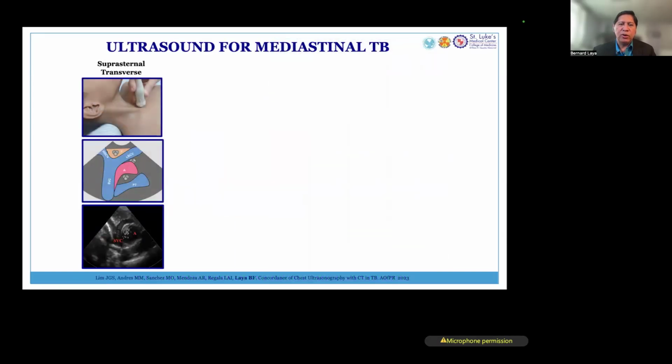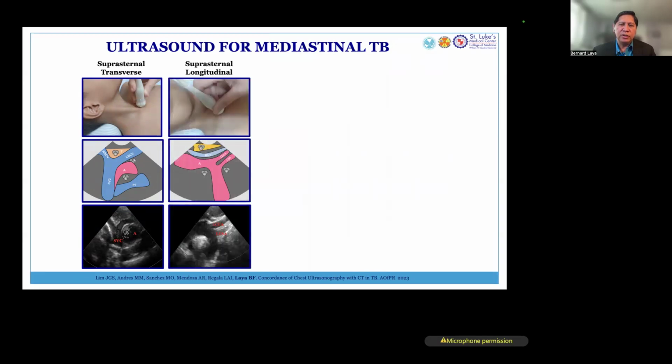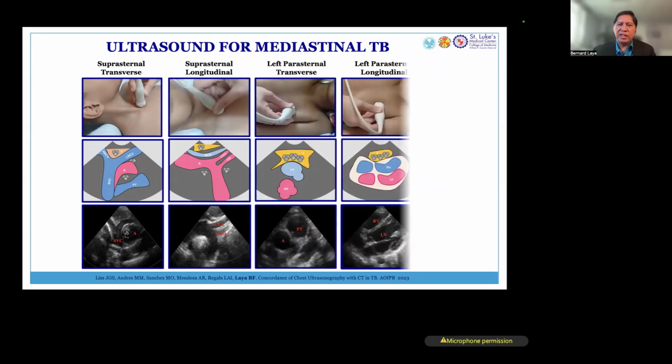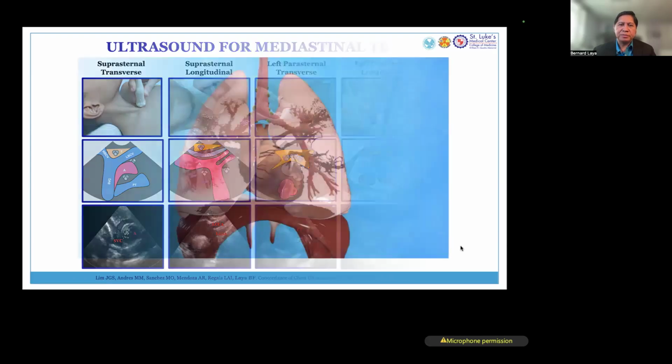So when you do an ultrasound, there are two different views that we put the probe on: the suprasternal view, transverse and longitudinal, and parasternal view, transverse and longitudinal. And if you know anatomy, and if you see additional structures there that look solid and in the proper context, that could possibly be lymphadenopathy.